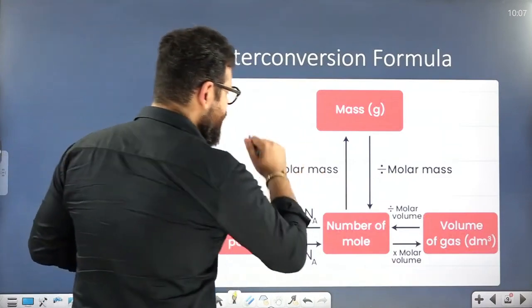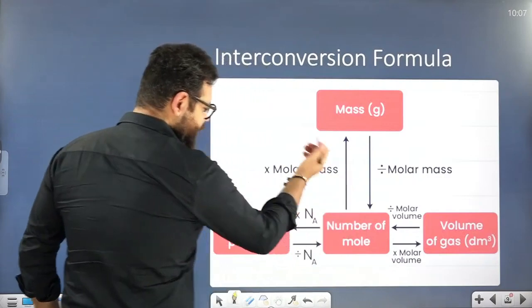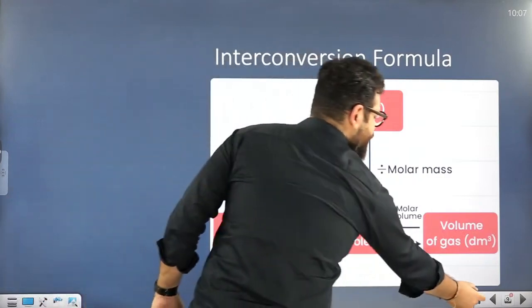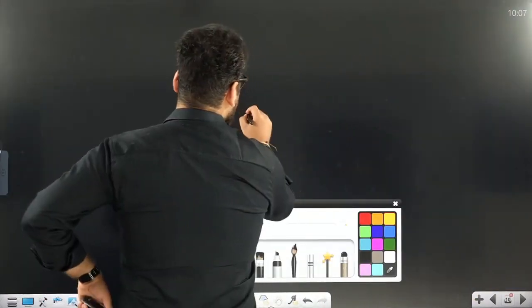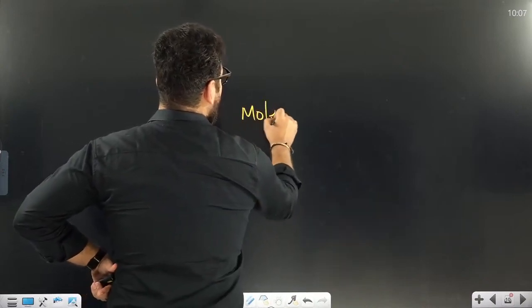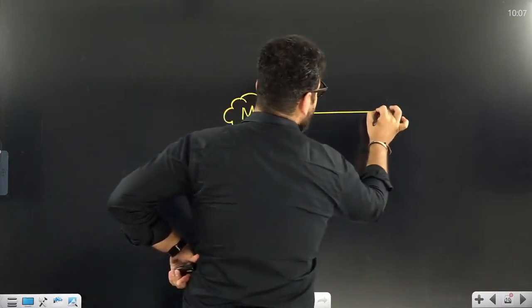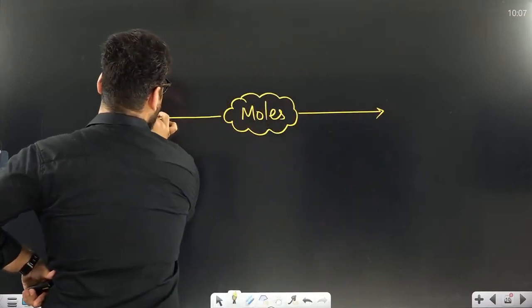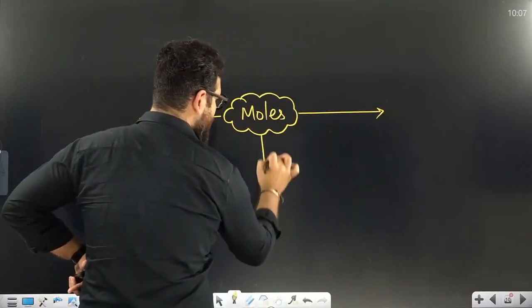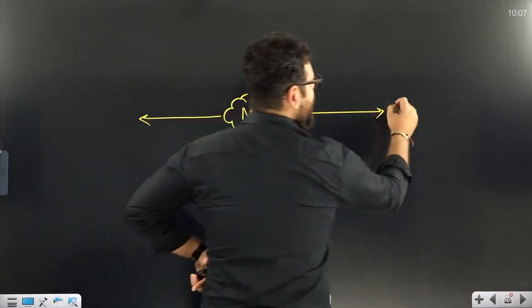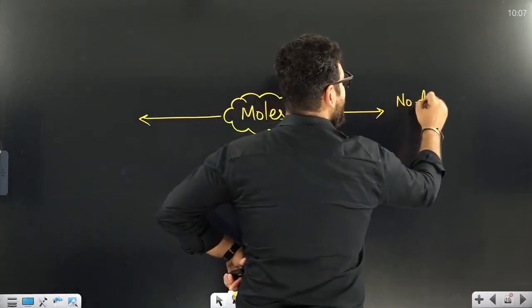Okay, all right. The formulas are, this flowchart you can make, or I will make this flowchart for you so that you can understand. If moles are given to you, and you want to go towards either number of particles or mass or volume. From moles, you can go to number of particles.